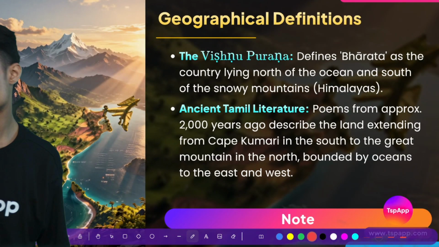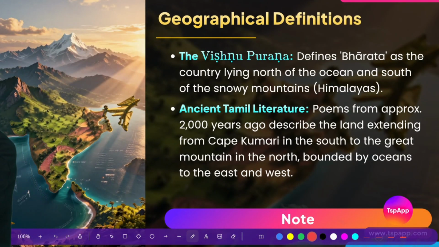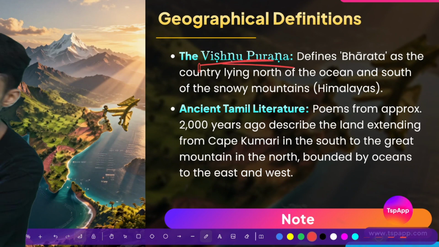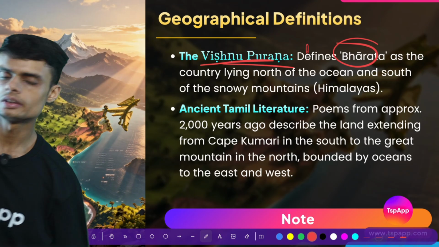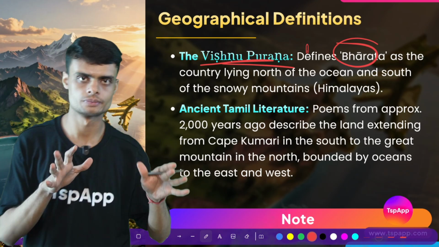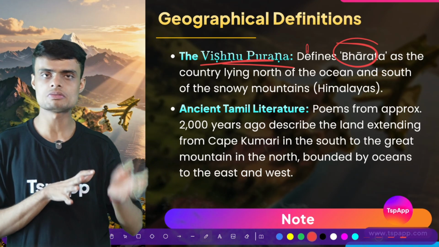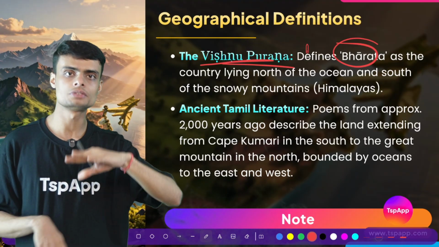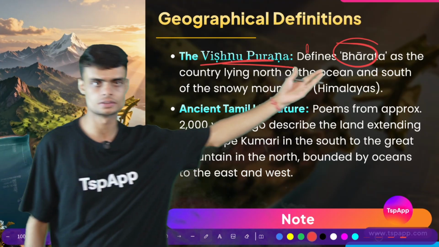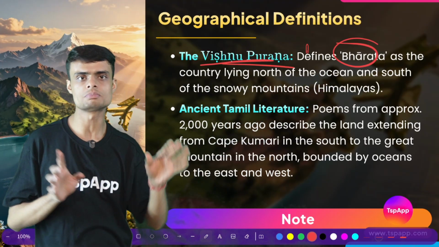Next, the geographical definition. We have another ancient text, Vishnu Puran. Vishnu Puran defines this area as Bharat. The previous slide called it Bharatvarsh, now we are talking about Bharat, the whole area as Bharat.